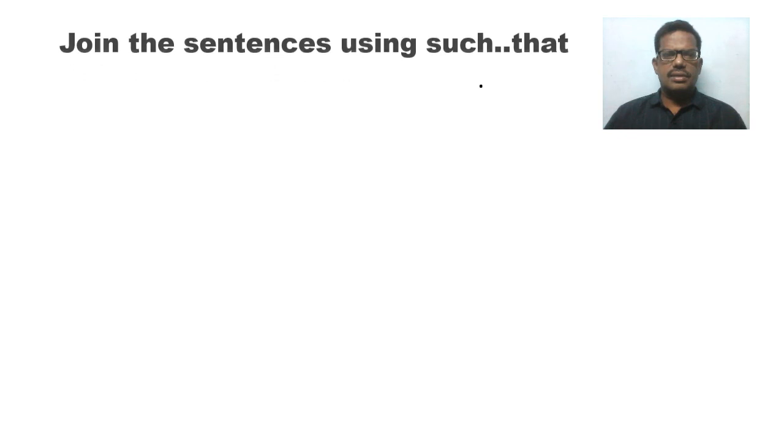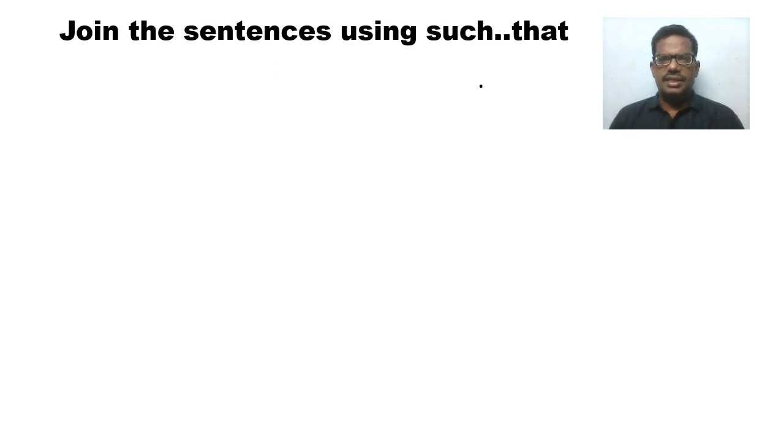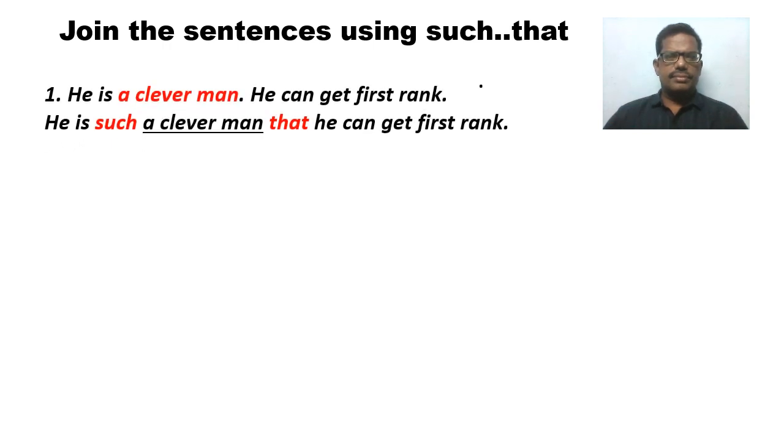Now, let us take one exercise. Join the sentences using such that. In example 1, there is a noun phrase in the cause clause, that is, a clever man.